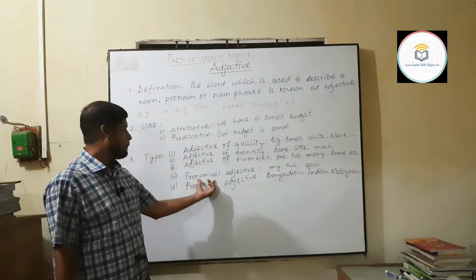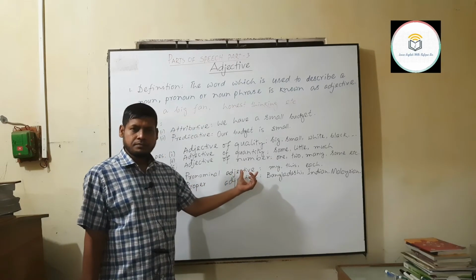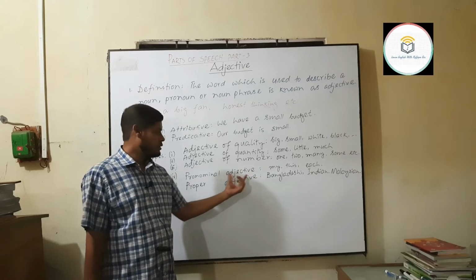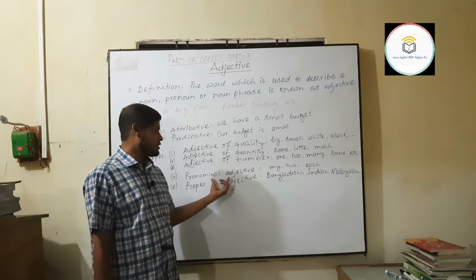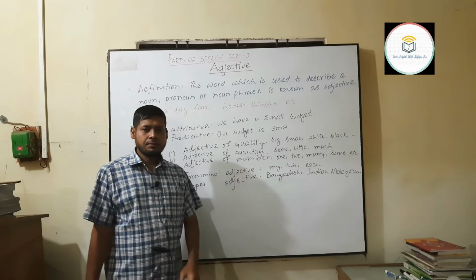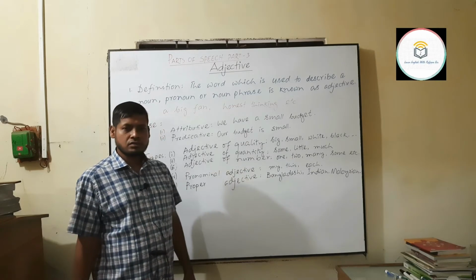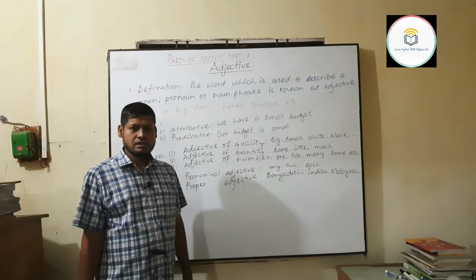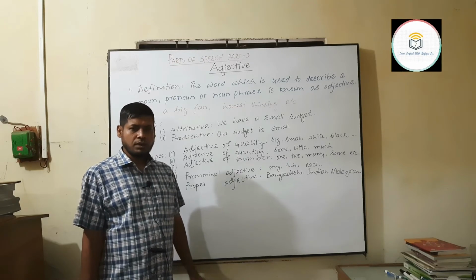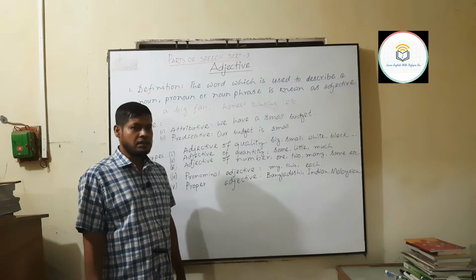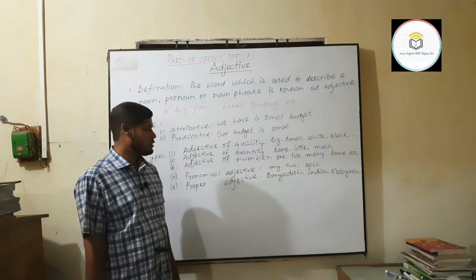Now comes pronominal adjective. Very interesting. Pronominal adjective is the adjective which has been produced from pronouns. In the previous class, we came to know about all the pronouns and we have a clear idea on pronouns.